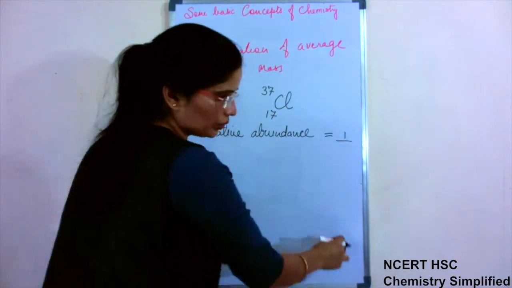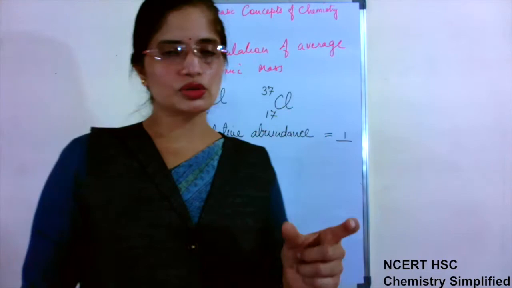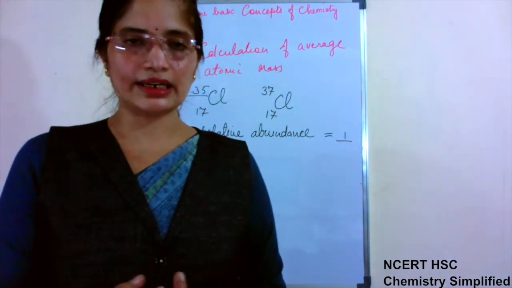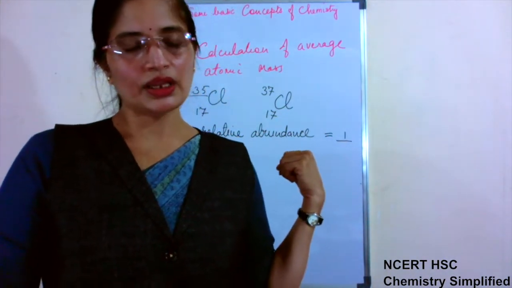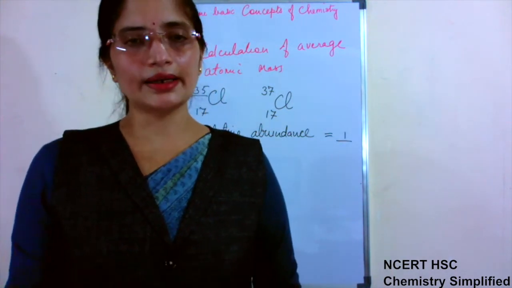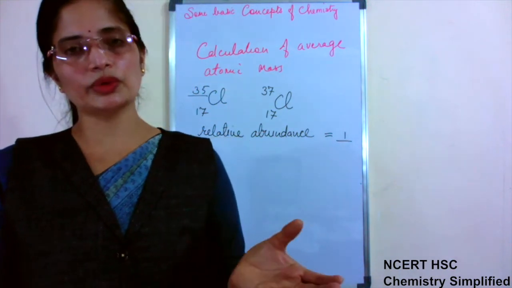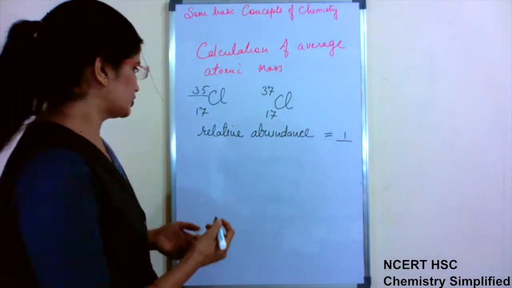Now how will we know in the question what is given? Whatever they are giving you, the term also they will use. If they are using the term relative abundance, that means you have to calculate out of 1. If they are writing percentage, you have to divide the value by 100. And if they are talking about ratio, then you have to divide it by the total of the ratio.